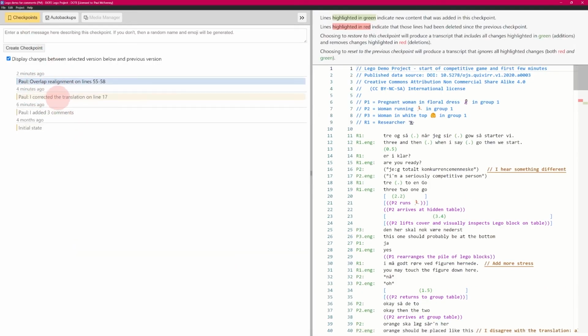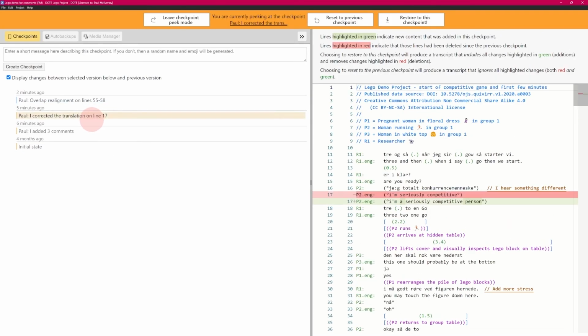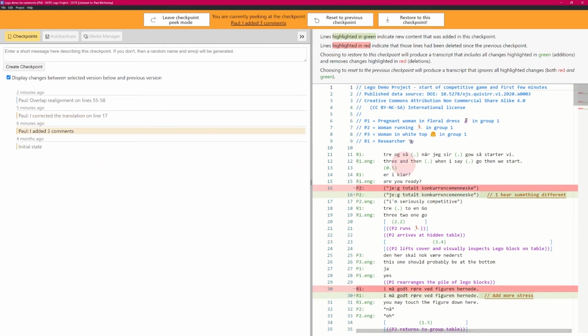And we should see all those changes, and if we go to checkpoints now, you'll see, oh, okay, so Paul made some changes here. So I could take a look at that. Oh, I corrected the translation on line 17. And if you click that, you're going to peek at that checkpoint. And then peeking, it will show you, okay, change that line there, line 17. It could be added 3 comments. What comments did he add? And click that one, and you'll peek.